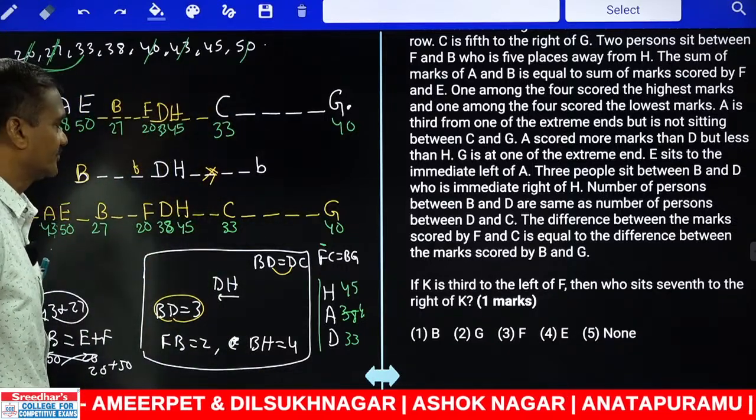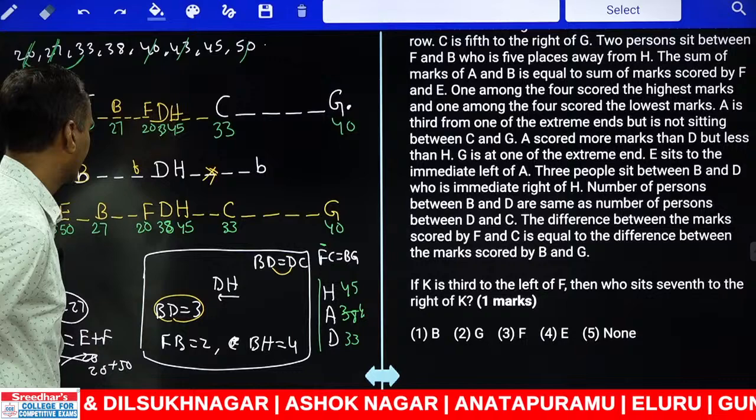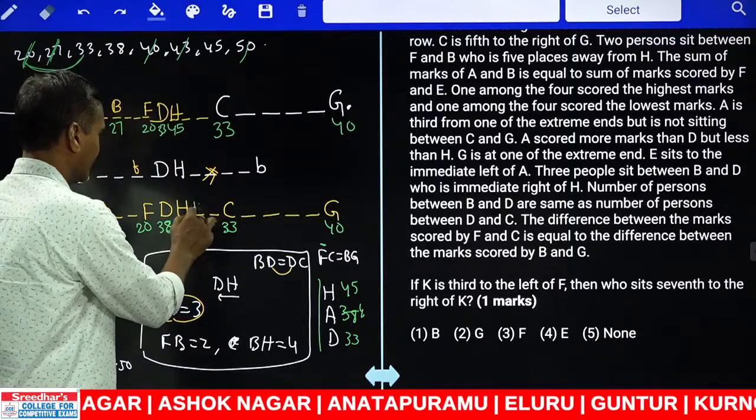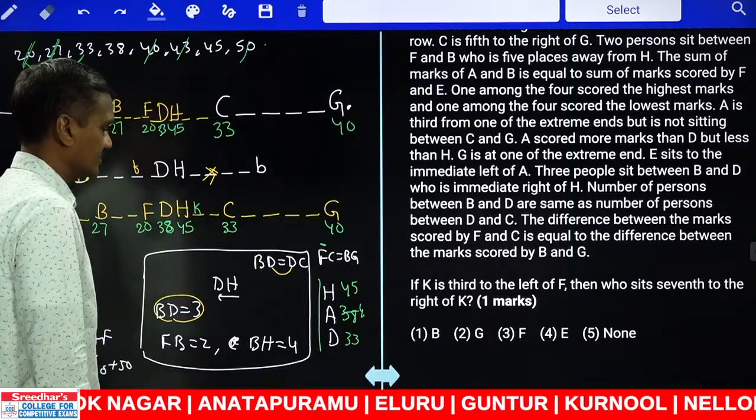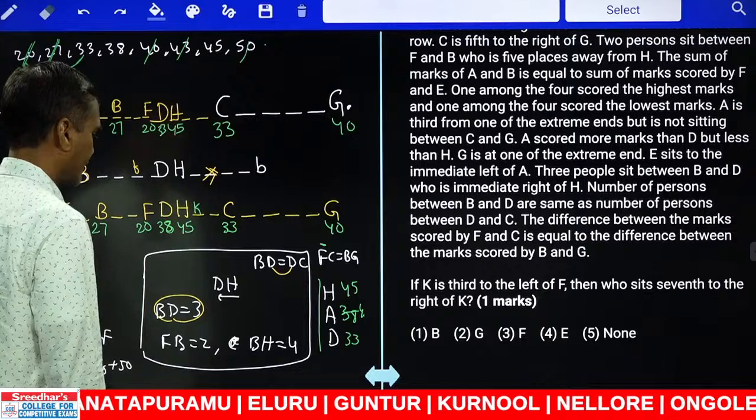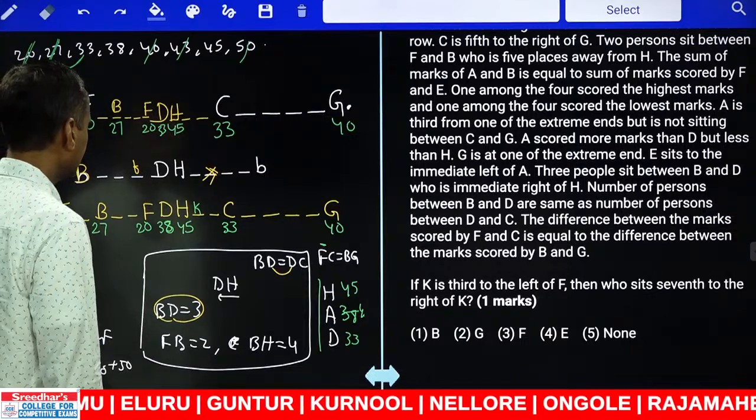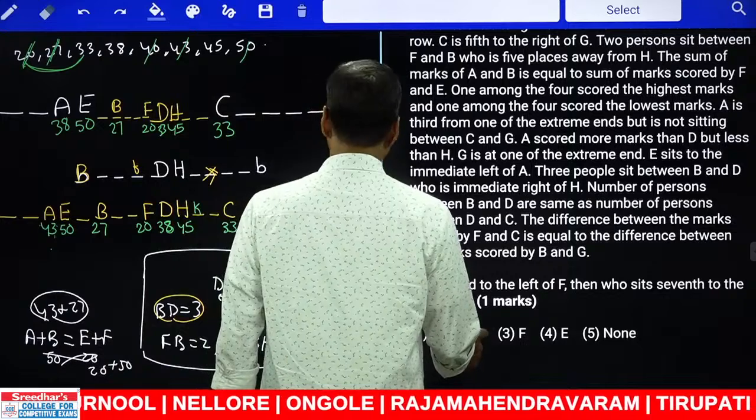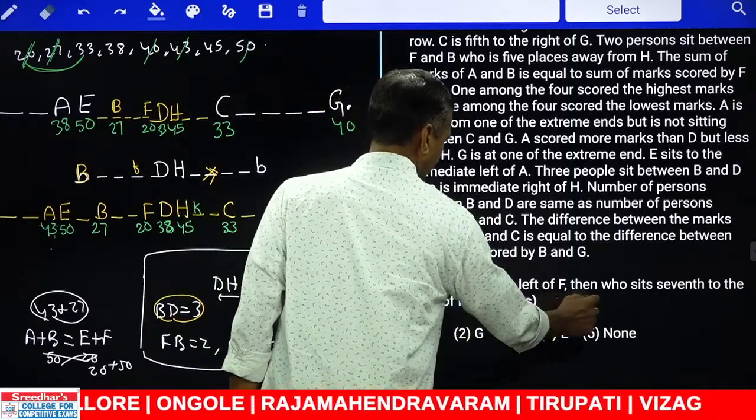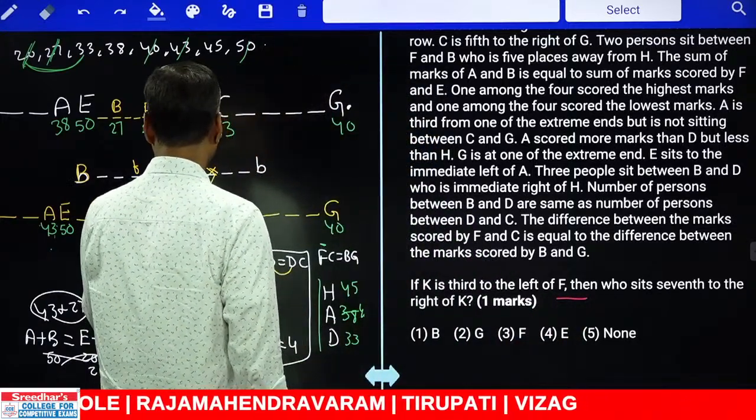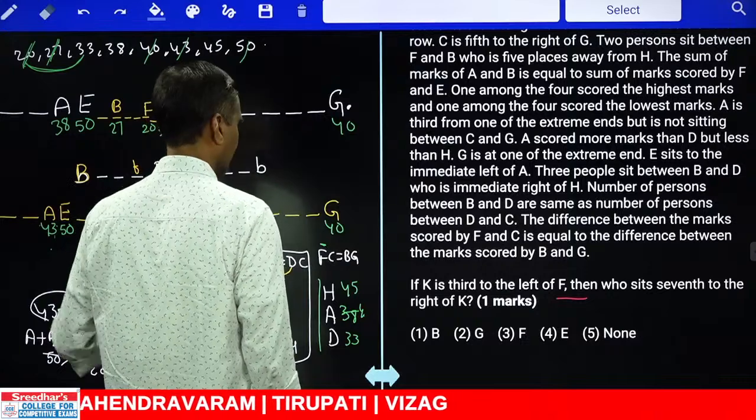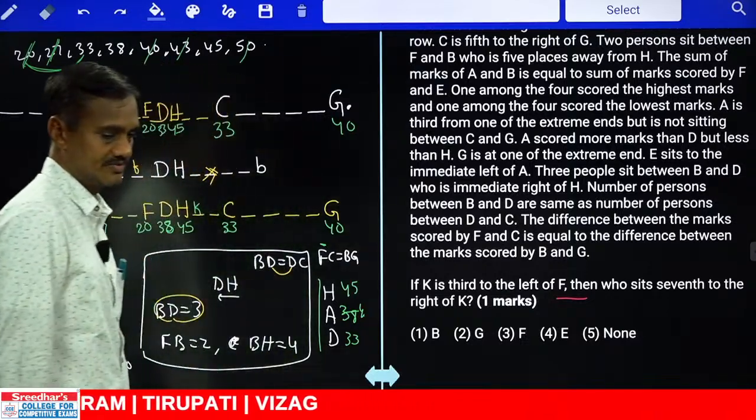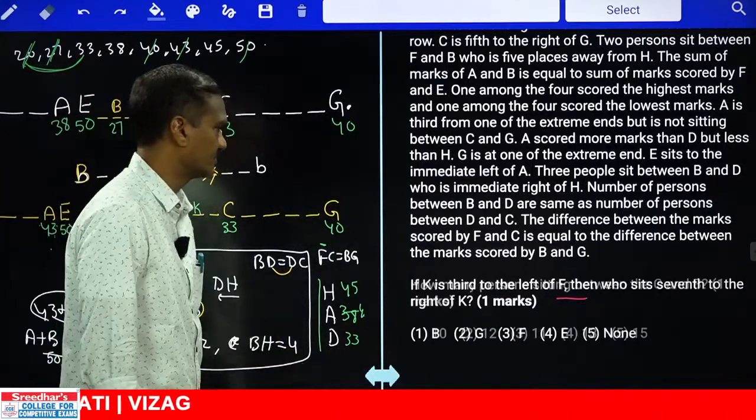And K is south to the left of whom? Left of F, immediately to the left-hand side. Then next one. What is the next one we have? Then who sits 7 to the right of K? 1, 2, 3, 4, 5, 6, 7. Seven to the right of K, there is no one, there is no one to the right-hand side.